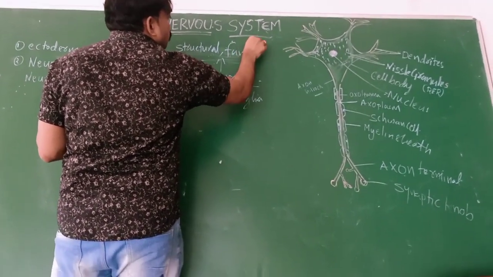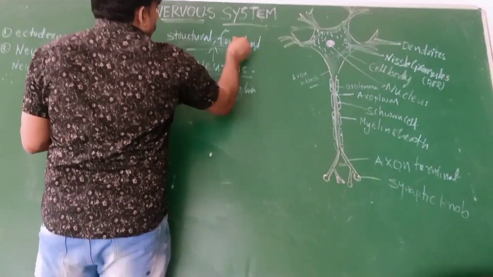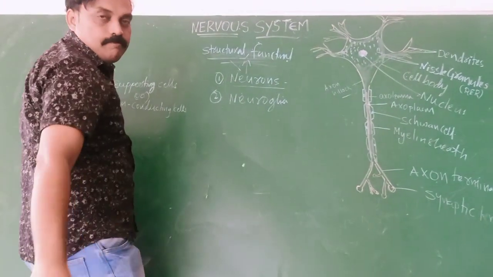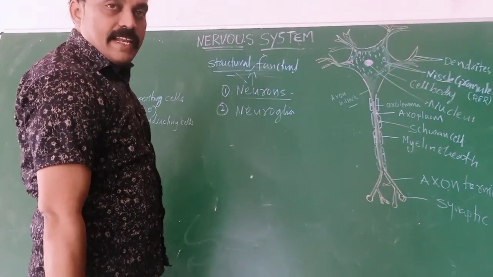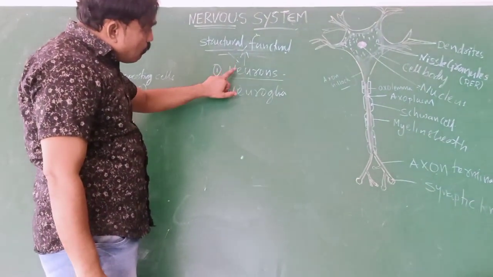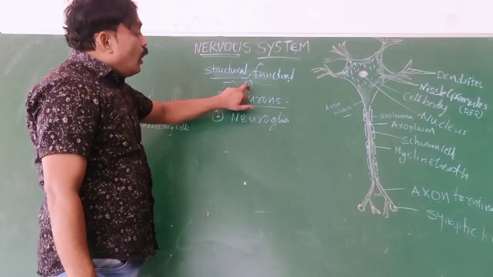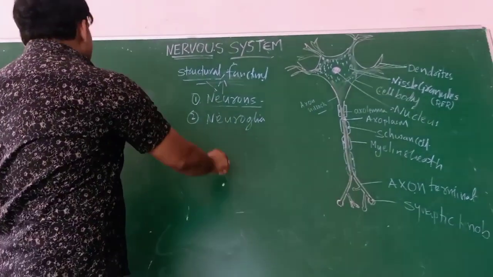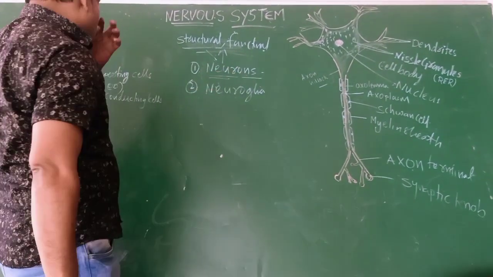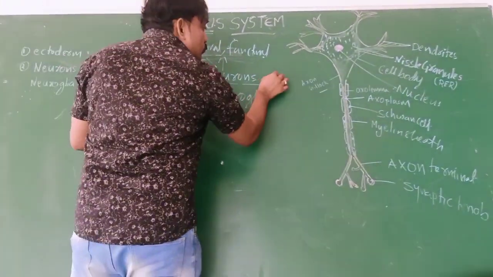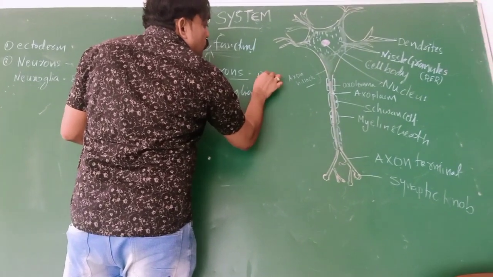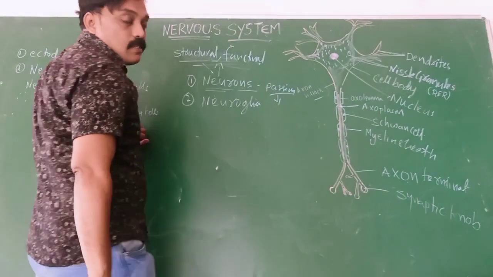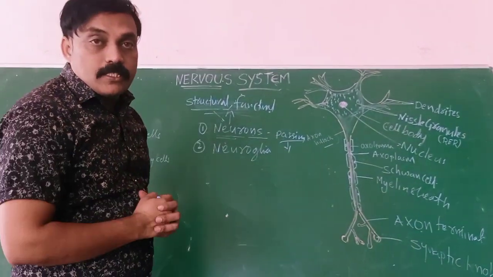That means the nervous system is made up of neurons or nerve cells, and the nervous system functions with neurons. What is the function of neurons? They are conducting electric impulses, which are messages.